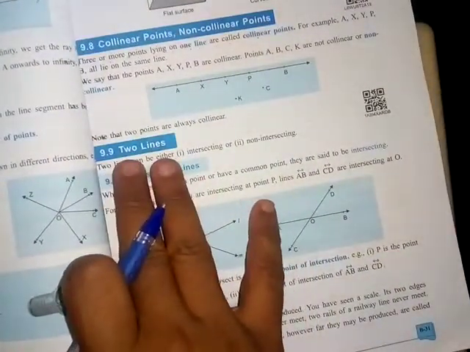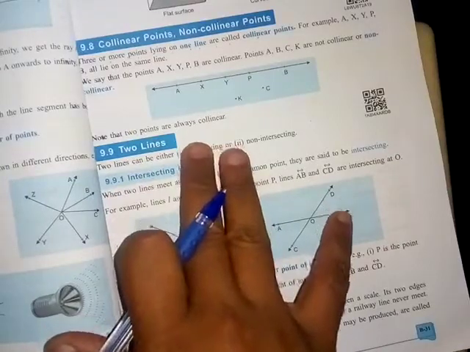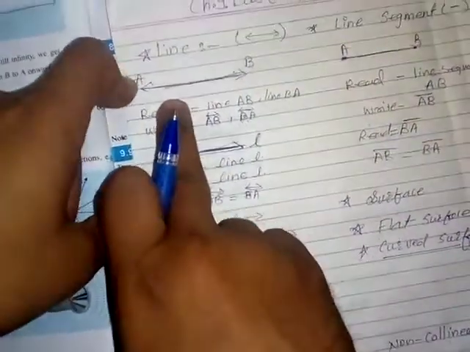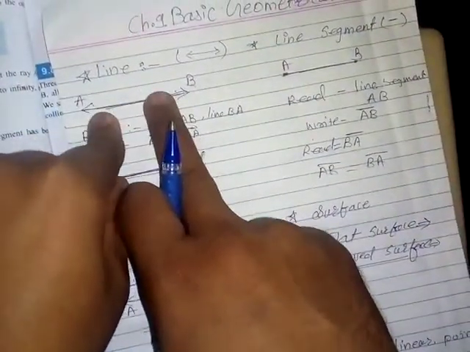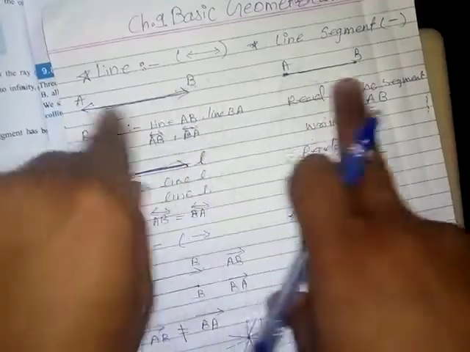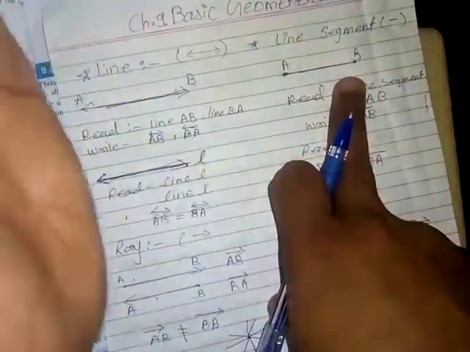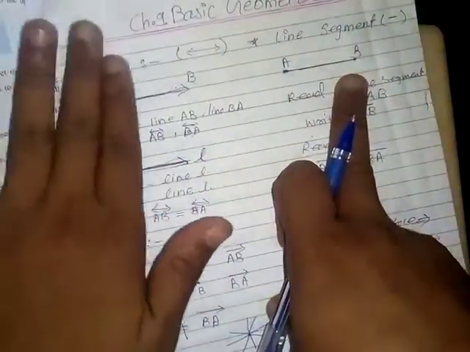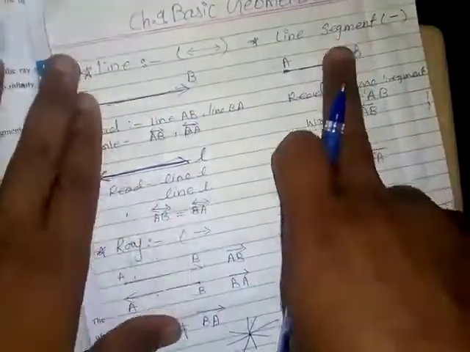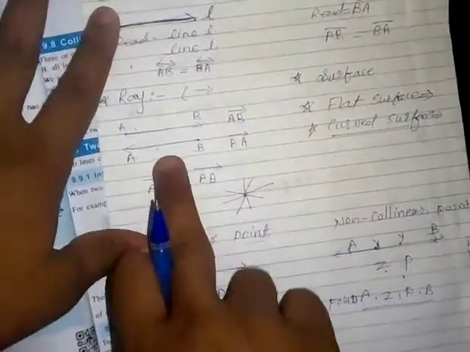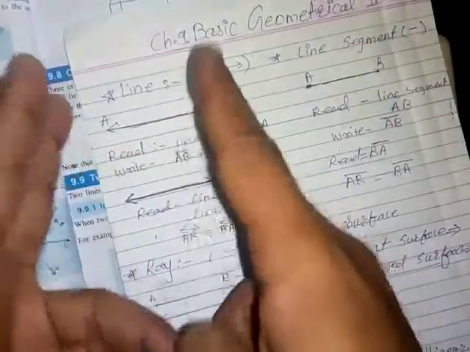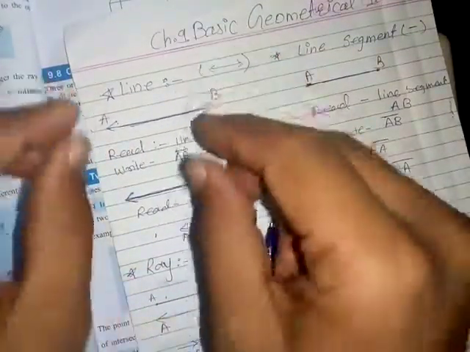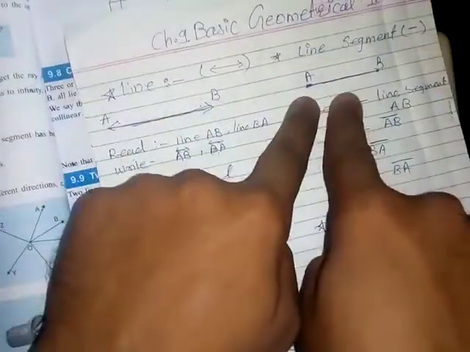In the next video, we'll see two lines. Now all these things we studied were for only one line. First line, if we cut part of that line from both sides, then the piece of line is called a line segment.